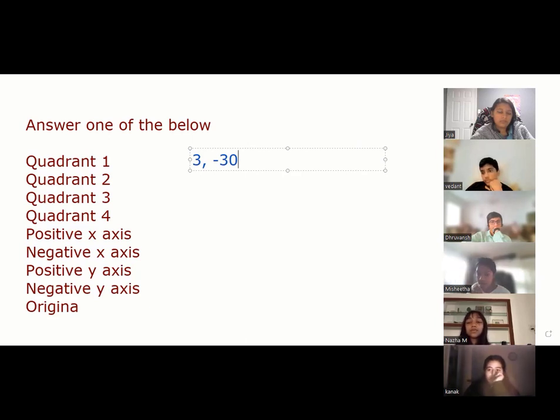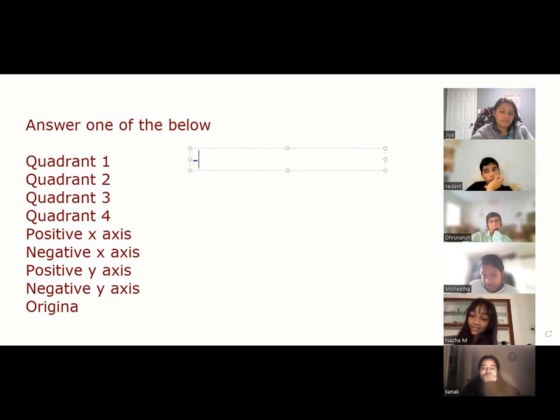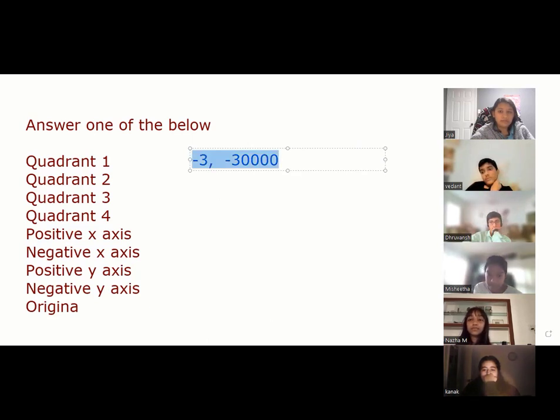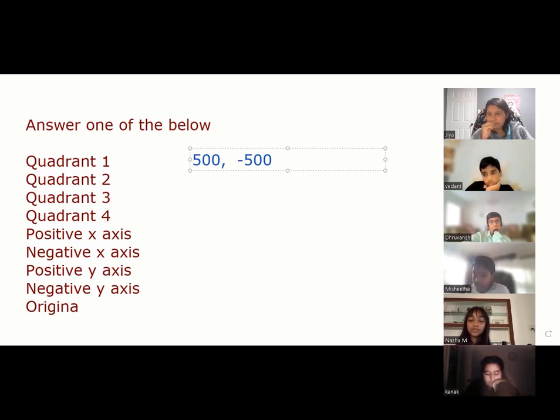Kanak, where will this point lie? Quadrant 3. No. 1, 2, 3, 4. It's quadrant 4, right? Naja, where will this point lie? Quadrant 1. Correct. Gia, where will this point lie? Quadrant 3. Good, correct. Mayank, where will this point lie? Sir, quadrant 4. Correct.